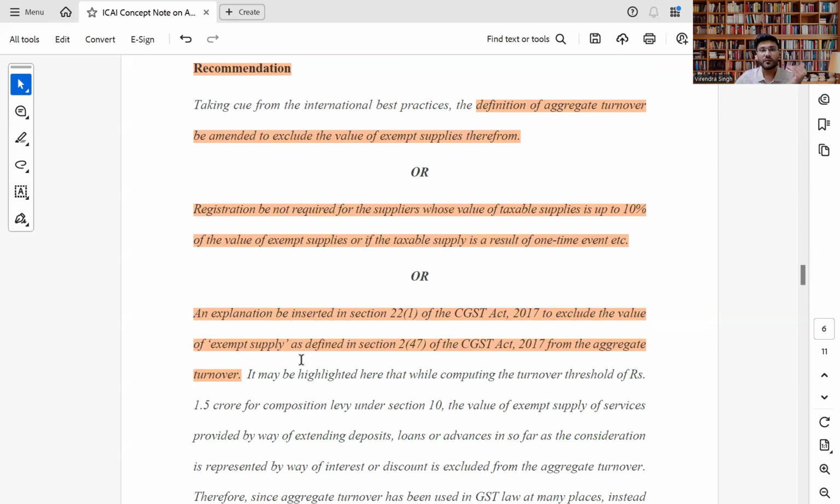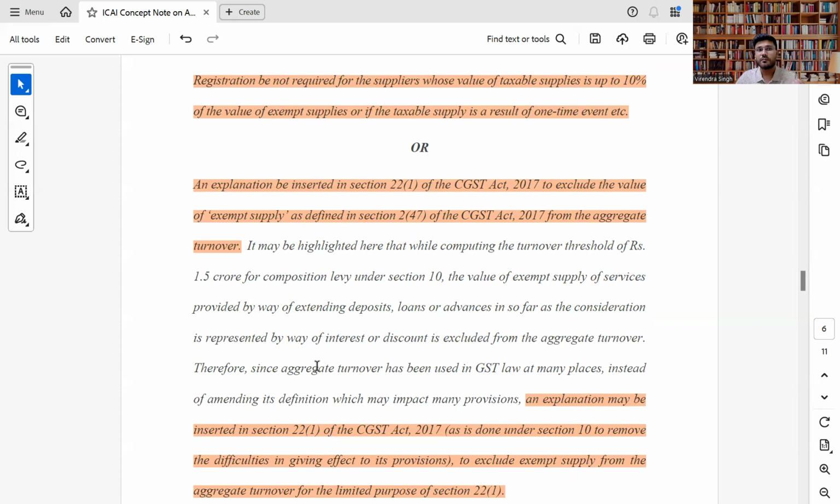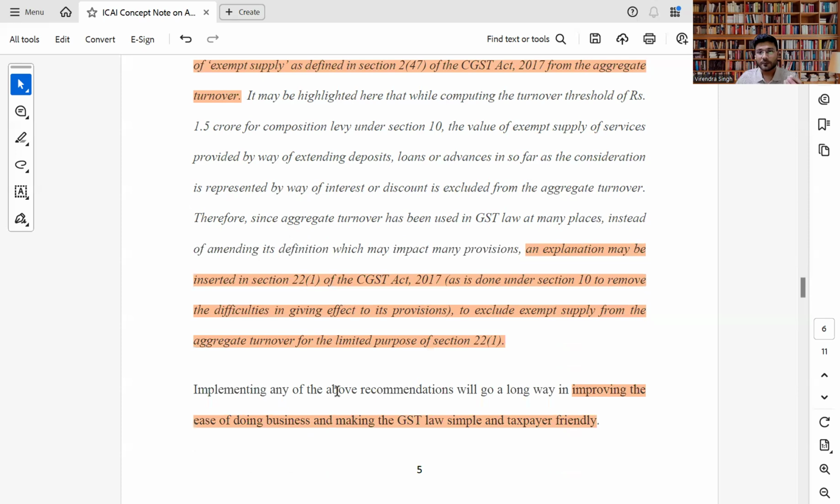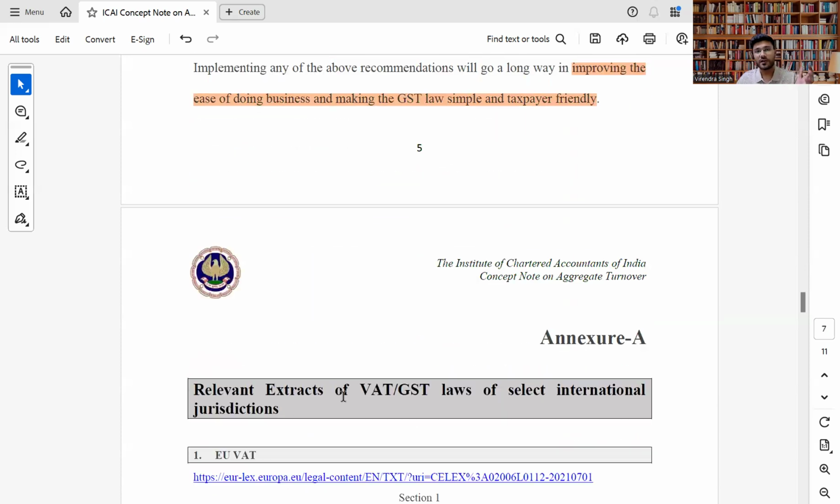So these are the three recommendations made by ICAI, and I think these are best practices the department can follow. It can improve ease of doing business and make the GST law simple and taxpayer friendly. I hope the department or CBIC takes the recommendations made by ICAI into action and amends this as soon as possible, so that no taxpayer needs to face the hardship of unnecessarily filing and complying with the law.